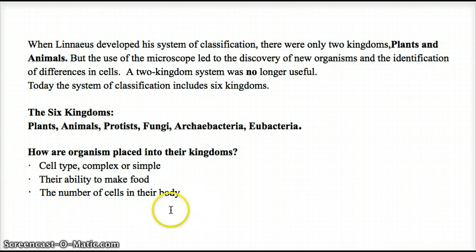These are things that we take into consideration when classifying them and putting them into the different kingdoms, and then further breaking them down from there. So we are able to name these and classify them, and this is just one stage in the process of classification. So we'll go into more detail with that in a little bit.